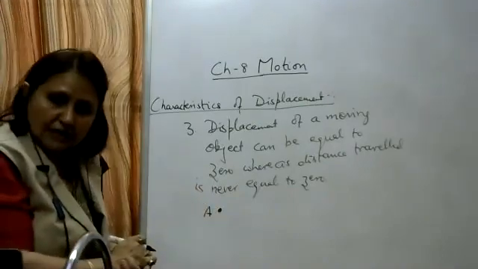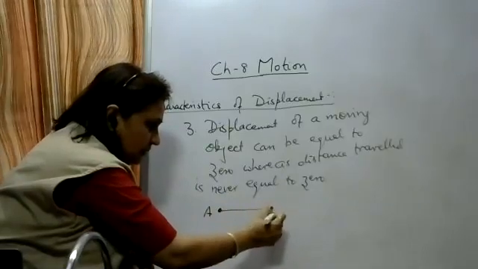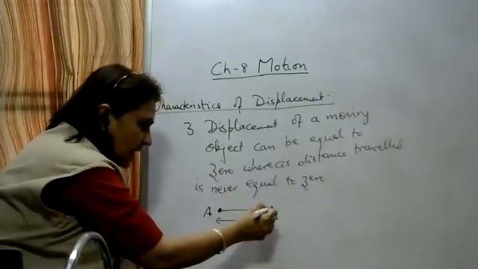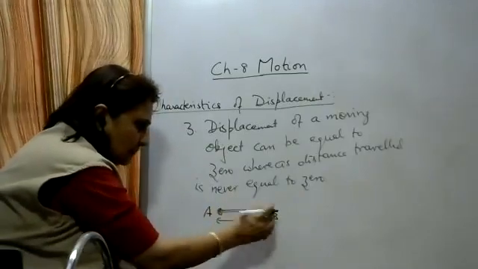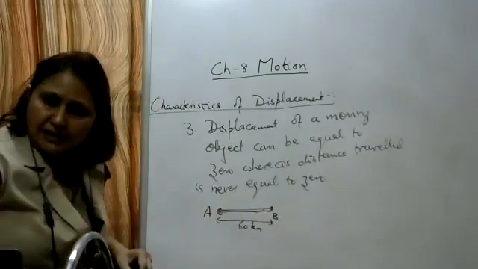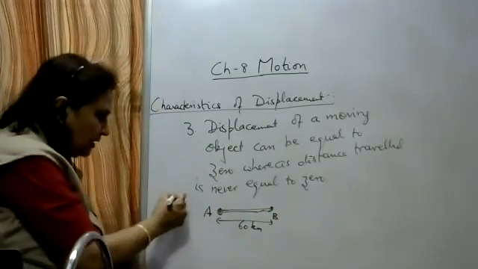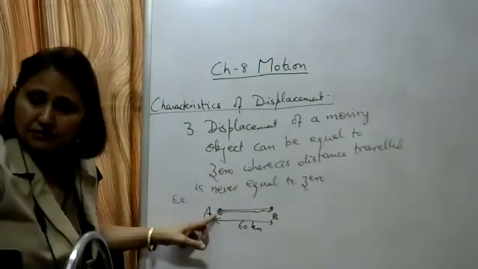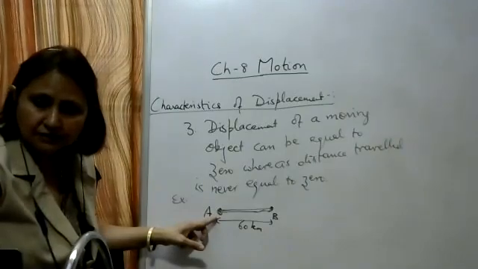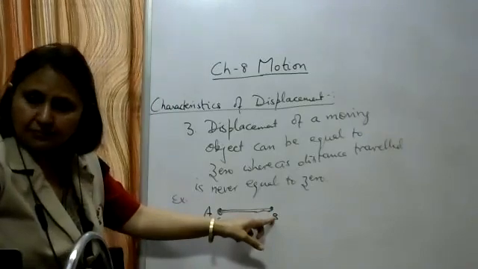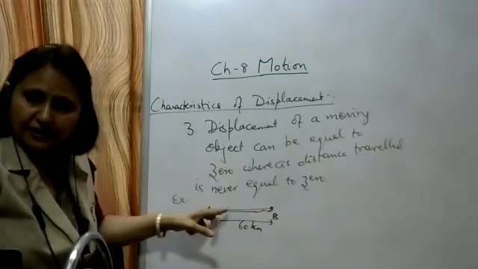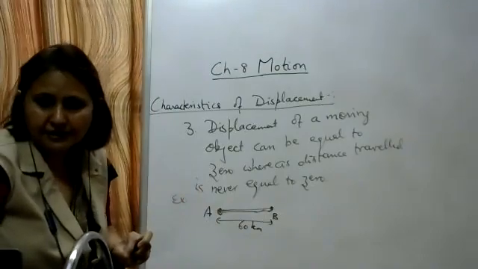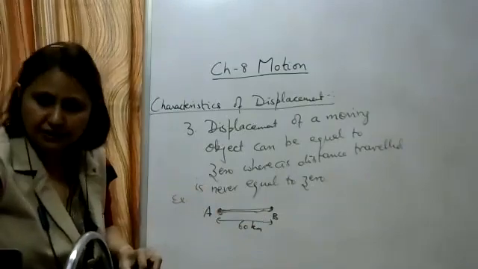The same car starting from point A travels in a straight line, reaches a point B, covering 60 kilometers, and returns back to point A. It goes from A to B and immediately returns from B to A. Write the example: a car starts from point A, reaches a point B and returns back to the same point A, as shown in the figure.